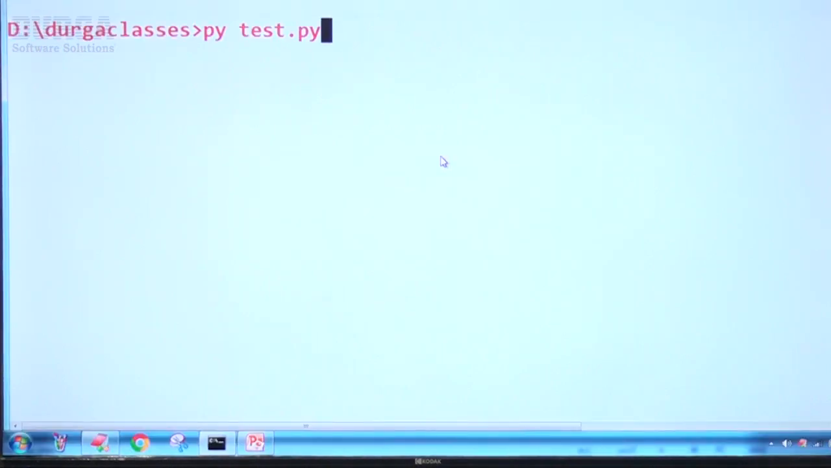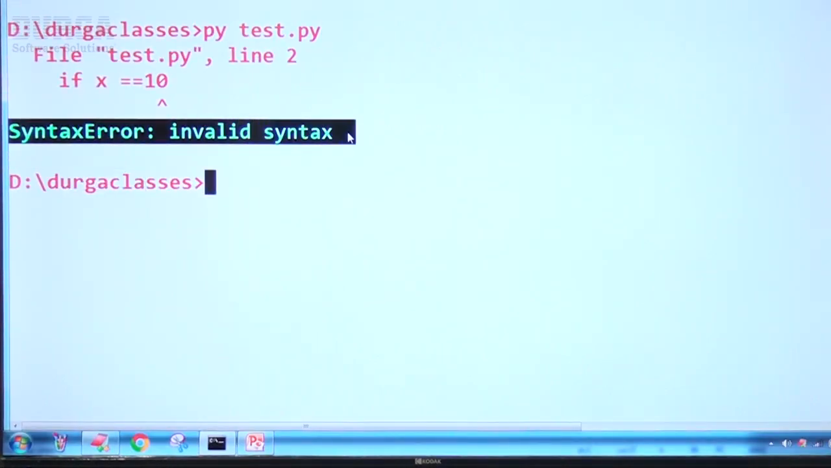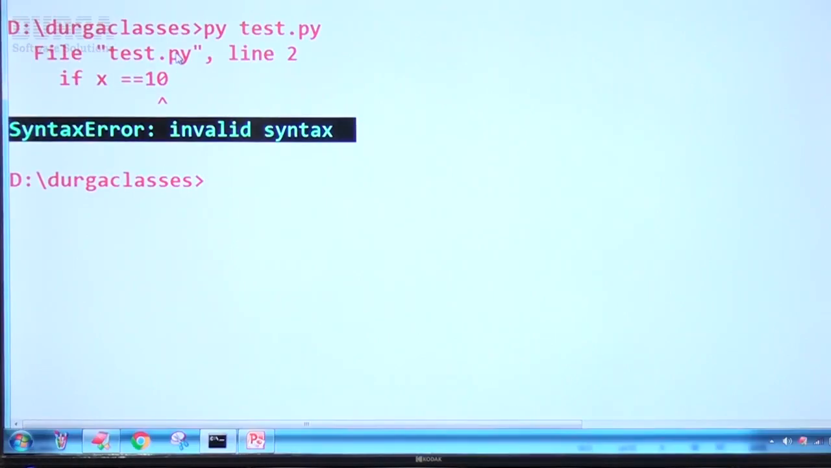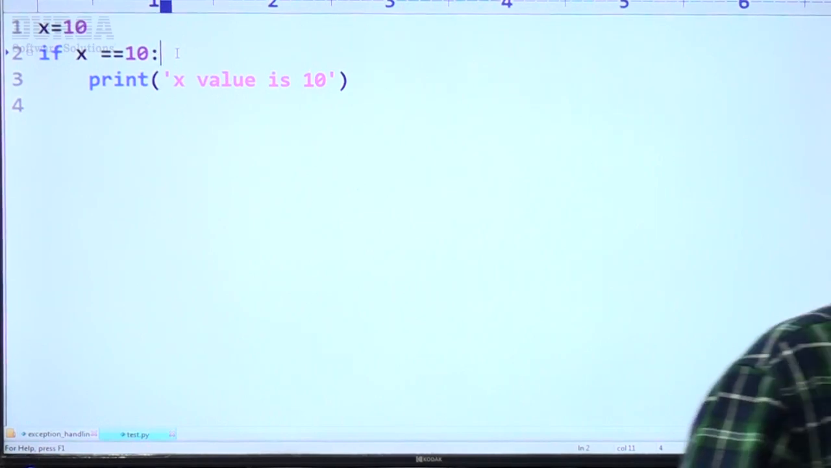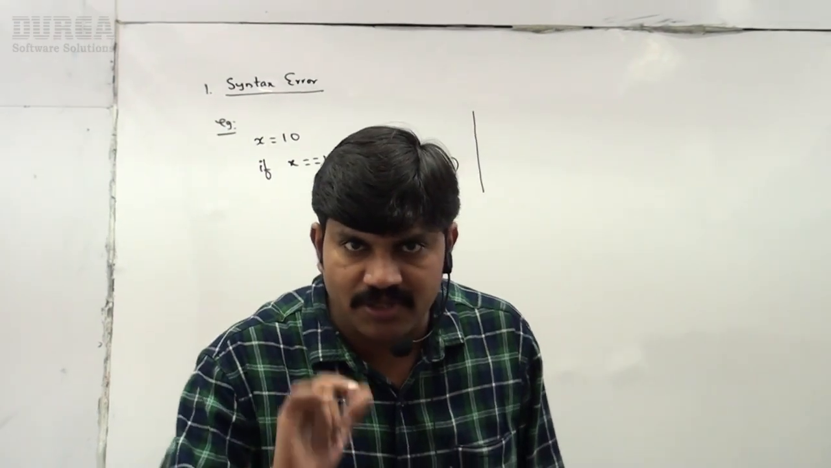Immediately Python virtual machine will give left and right. Can you please observe syntax error, invalid syntax? So immediately I will correct that mistake. If I take a colon, then happily it is going to run, sir. x value is 10. Because of syntactical mistakes, invalid syntax errors will be raised. Are you in the position to understand, sir?